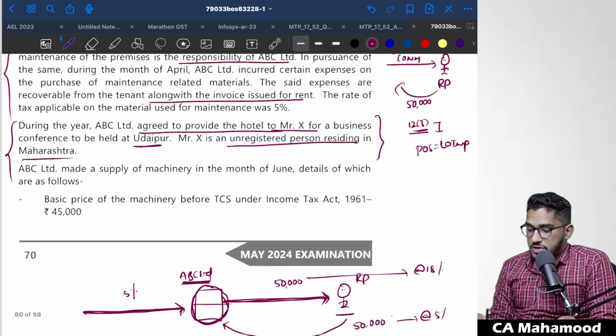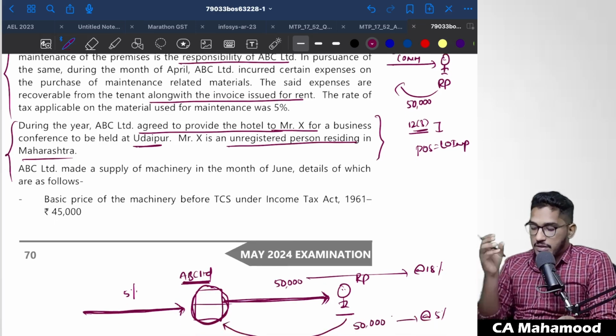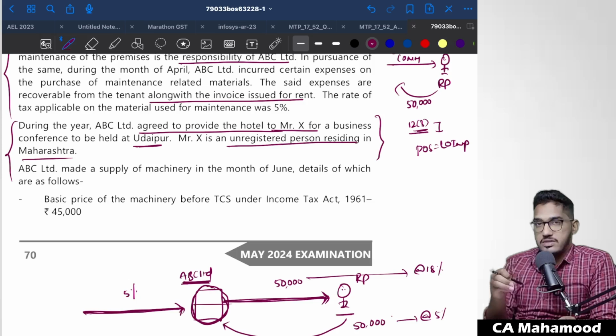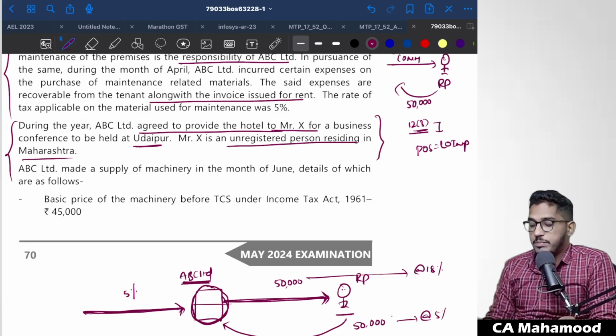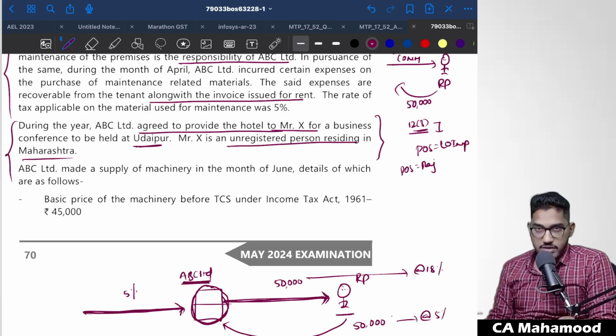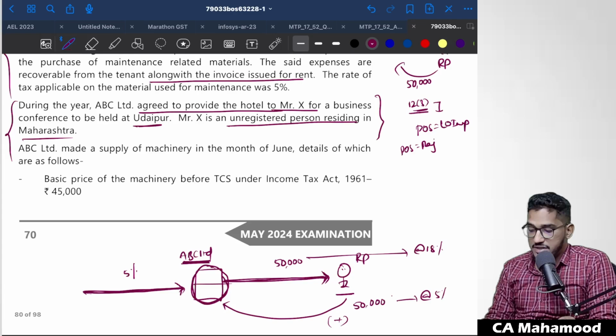So if you pay close attention, a person from Maharashtra coming to Rajasthan is availing accommodation services at a hotel in Rajasthan. So this is a supply related to immobile property. Section 12(3) will come in here. What will be the place of supply for these services? The place of supply will be the location of that hotel. The hotel is actually located in the state of Rajasthan, so the place of supply will be Rajasthan.